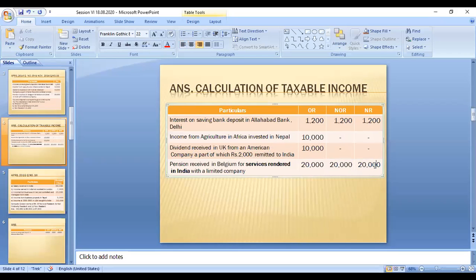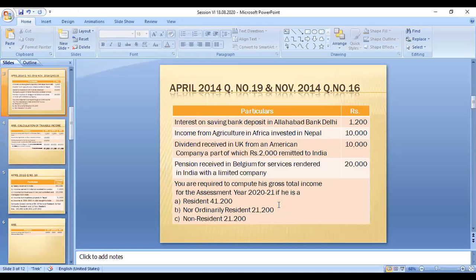So now the taxable income of the three people. If you put the total taxable income, it is 21,200. Now check with your answer. This is a question asked as a 5 mark question in the previous two years' question papers. Okay, 21,200. This is the answer I have written for verification purposes.